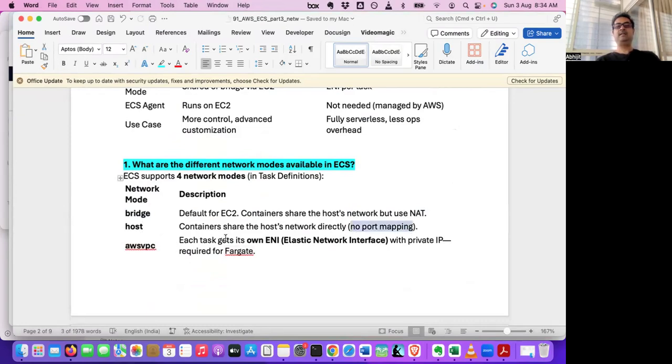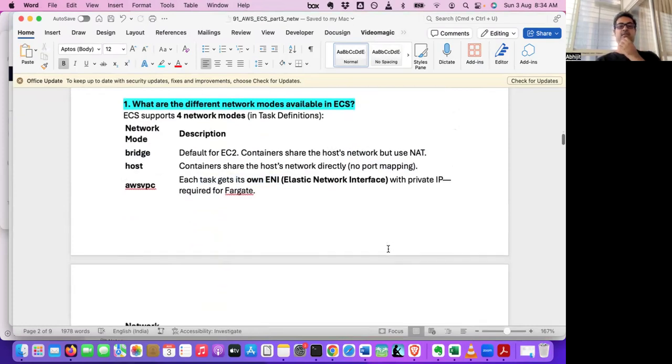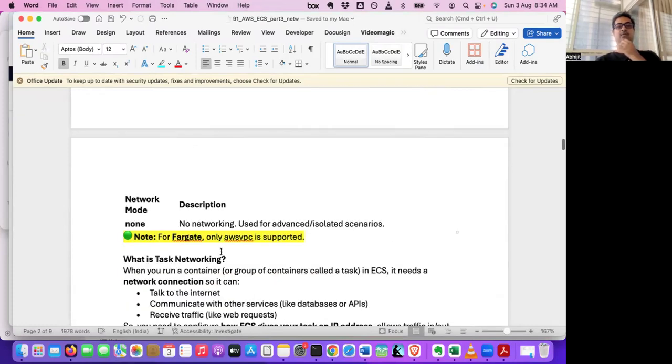And awsvpc: each task gets its own ENI, elastic network interface, with a private IP, required for Fargate. So for Fargate, only awsvpc is supported. And none means no networking, used for advanced isolated scenarios.